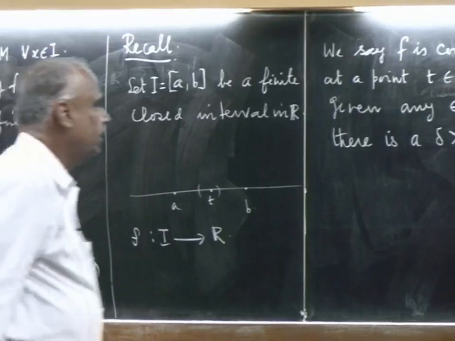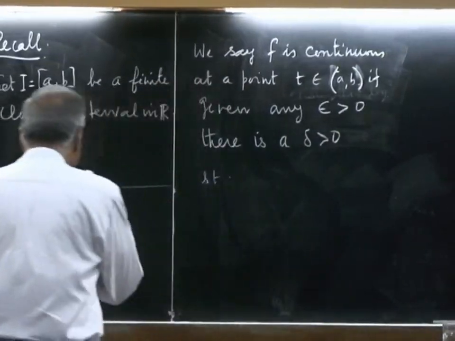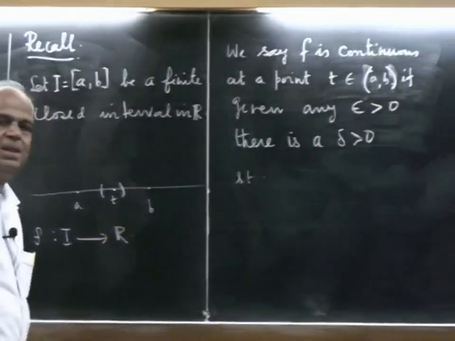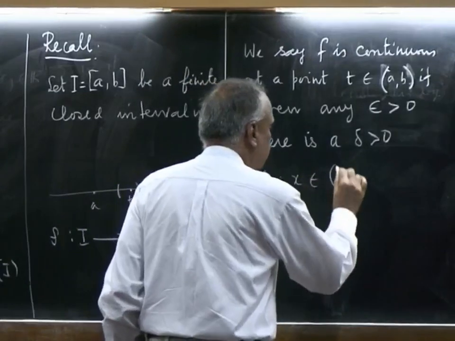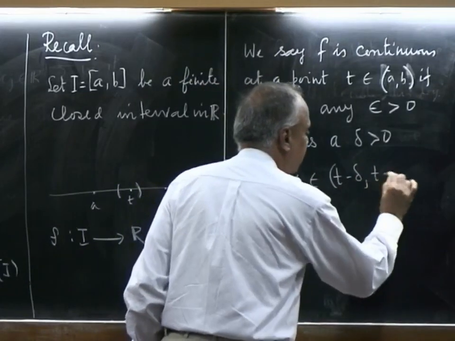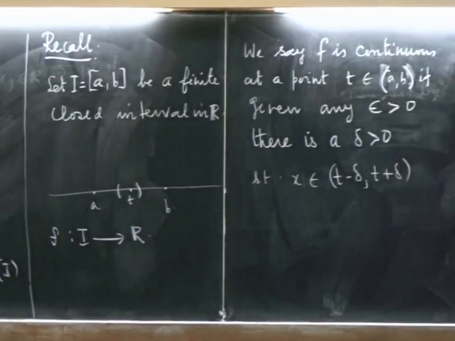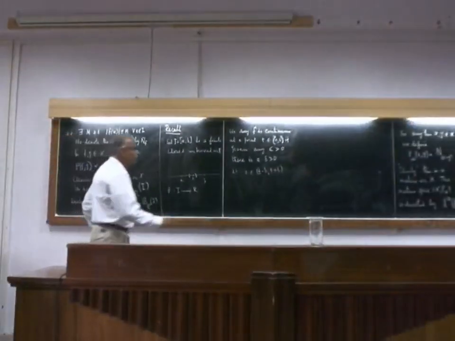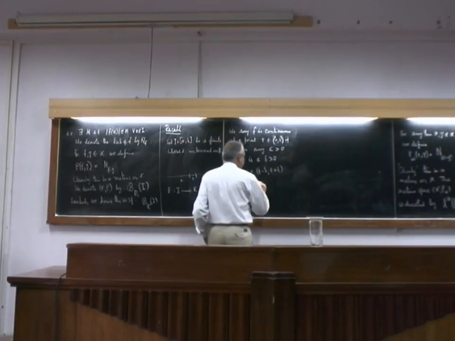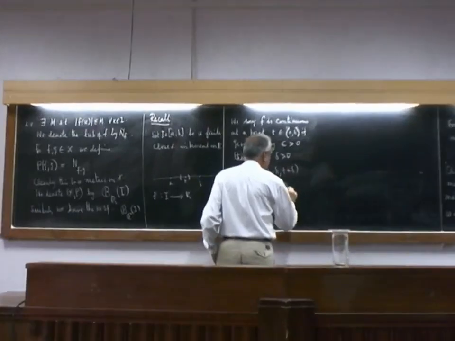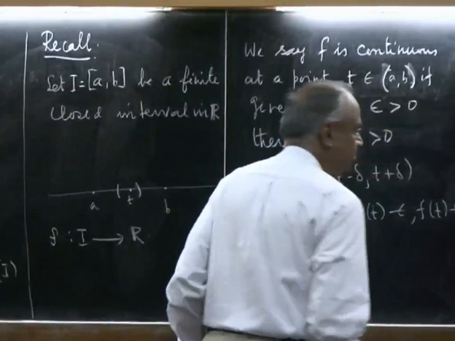So, for every epsilon, there is a delta such that if you stay within that delta distance from t, that is, whenever x is in t minus delta to t plus delta, the value will lie in f of t minus epsilon to f of t plus epsilon.